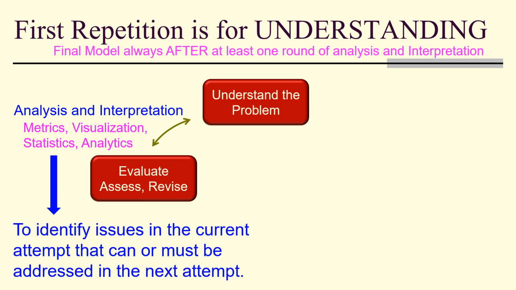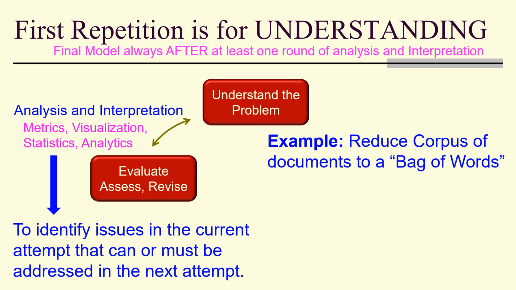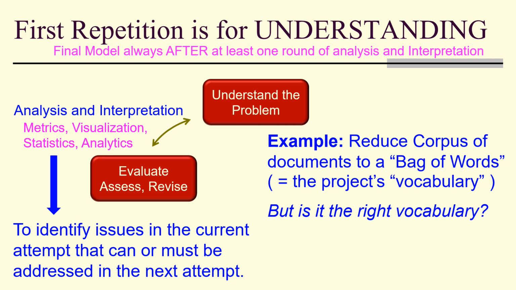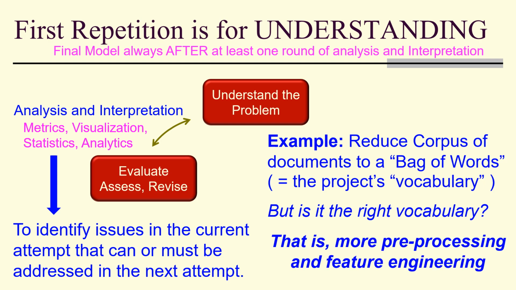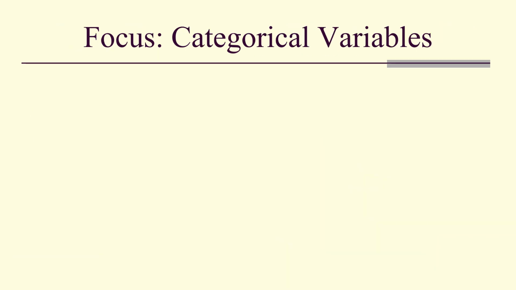Why? Well, analysis and interpretation is used to identify issues in the current attempt that can or must be addressed in the next attempt. For example, suppose we have a set of documents, a corpus of documents, and we want to reduce that to a bag of words, the project's vocabulary. But do we have the right vocabulary? That means more pre-processing in feature engineering as we repeat this cycle of problem solving over and over and over.